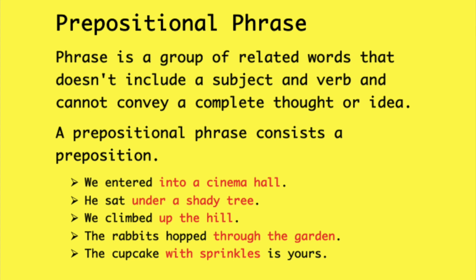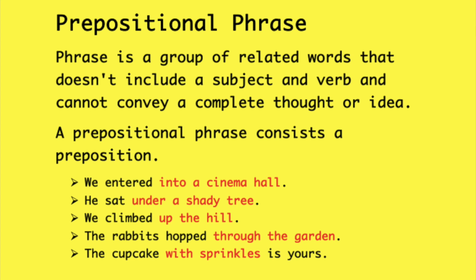See this example. We entered into a cinema hall. He sat under a shady tree. In the first example, into a cinema hall, it's a phrase. There is no subject or any verb. In the second example, under a shady tree, it is also a phrase because it cannot convey a complete thought or idea. They don't have any subject or verb. Notice that there are prepositions in those phrases. They are into and under. So they are called prepositional phrases.